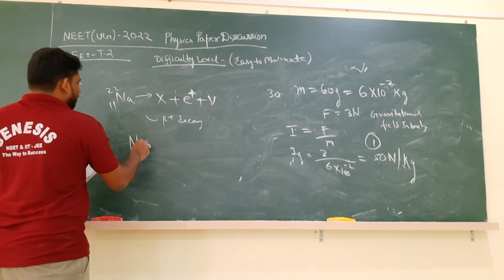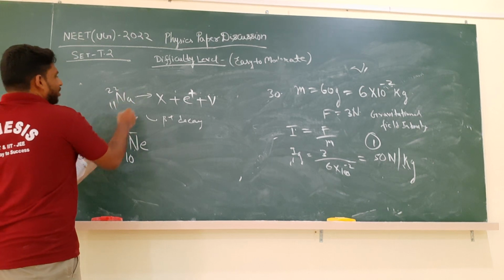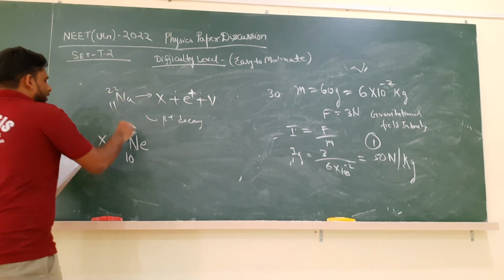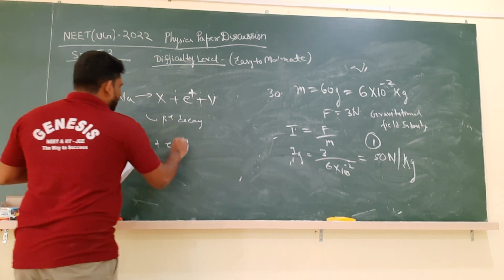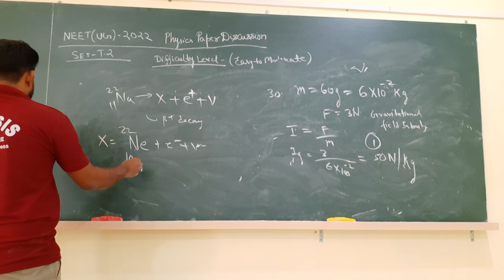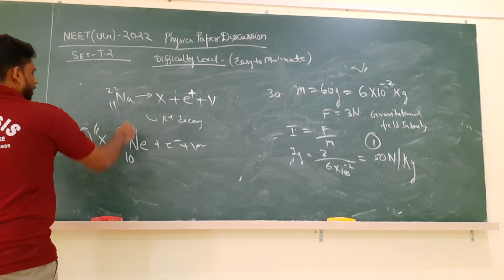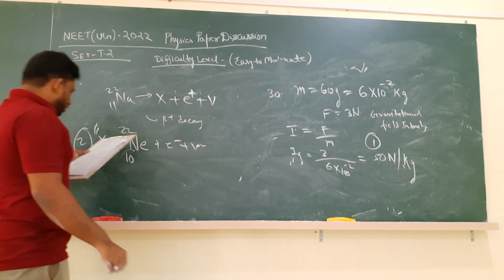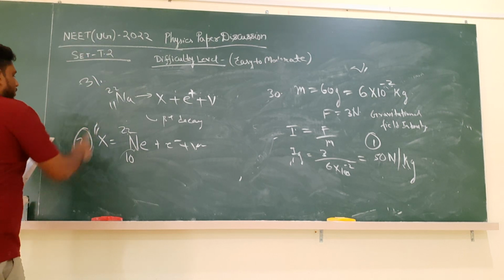So now sodium will change to neon because its atomic number is changed, but the mass remains unchanged because there is transfer of positron only. So X is nothing but 22 neon 10, plus again a positron is evolved plus some energy is evolved. So what is the correct option? X is 22 10 neon. That is option number 2. Mass remains unchanged, but the atomic number will change and hence the element will change. Sodium will change to neon. Question number 31, option is 2.